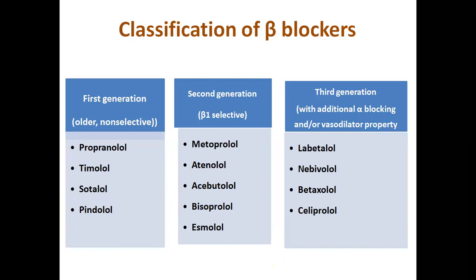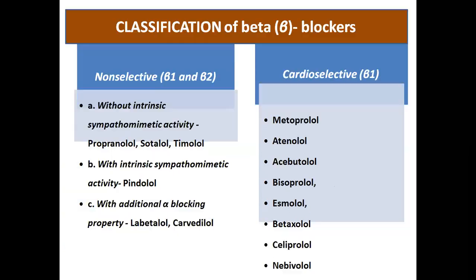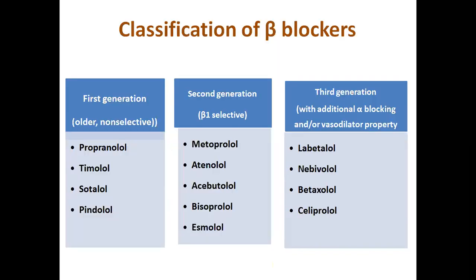In the second generation, we have beta 1 selective blockers like metoprolol, atenolol, acebutolol, bisoprolol, and esmolol. In the third generation, they have additional alpha blocking property or vasodilator property, like labetalol as well as carvedilol. Both have the additional alpha blocking property. Nebivolol has the additional vasodilator property. Betaxolol and celiprolol also have additional vasodilator property.